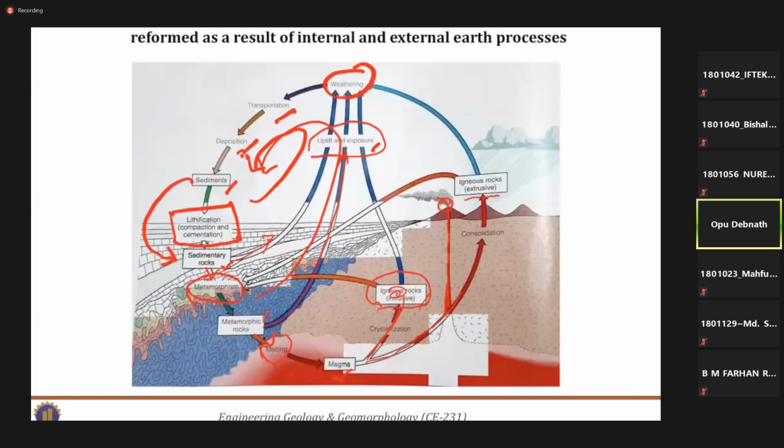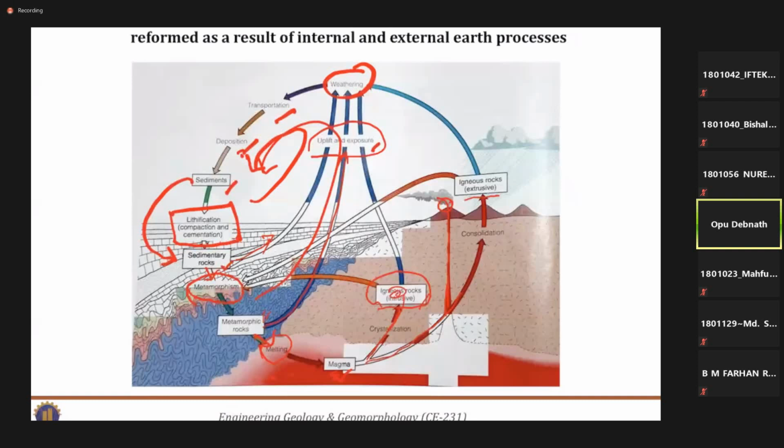If it moves towards the center of the earth, as the temperature is very high in the center zone, this metamorphic rock may melt at high temperature and again become liquid magma, and the same process may repeat and repeat sometimes.